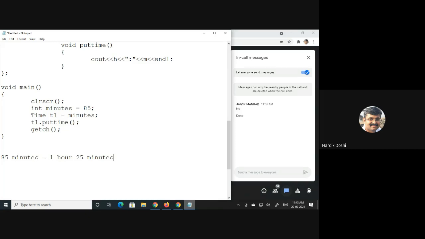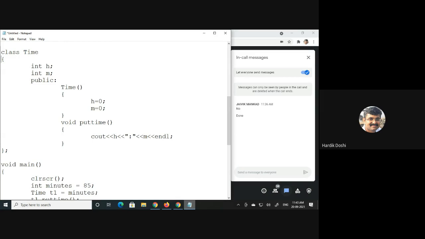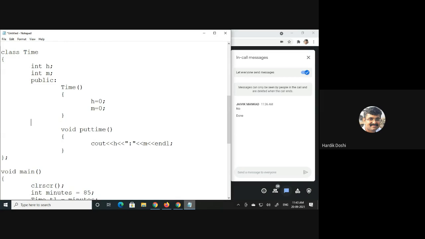But the question comes where. The real logic is to implement, but where do we need to write it? It is to be written in the constructor of the Time class, and the minutes are passed as an argument to the constructor.